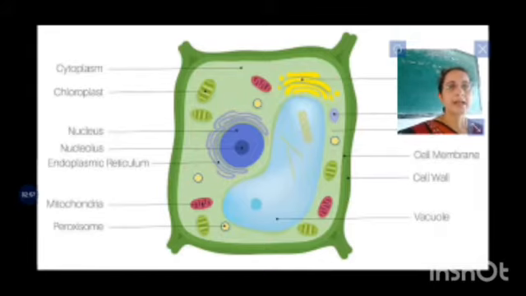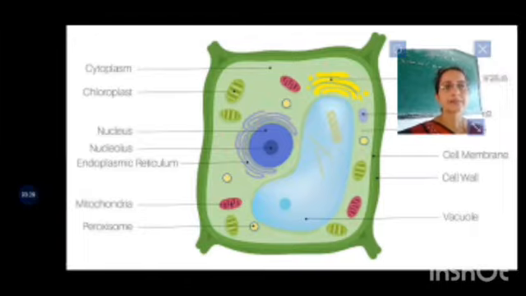This is the diagrammatic representation of a plant cell. With an advanced microscope like the electron microscope, we can see the ultrastructures of the organelles present inside the cells. You can see the nucleus, vacuole, chloroplast, endoplasmic reticulum, all these organelles.